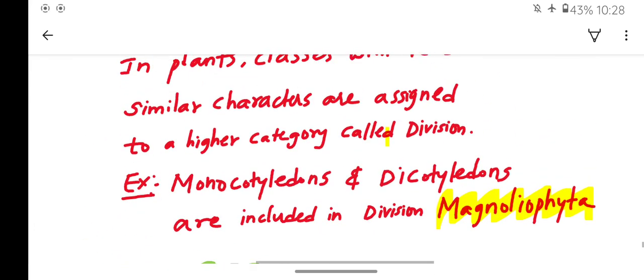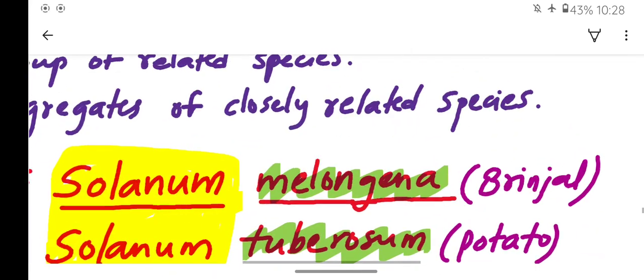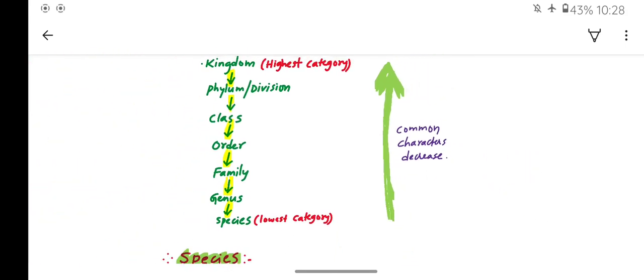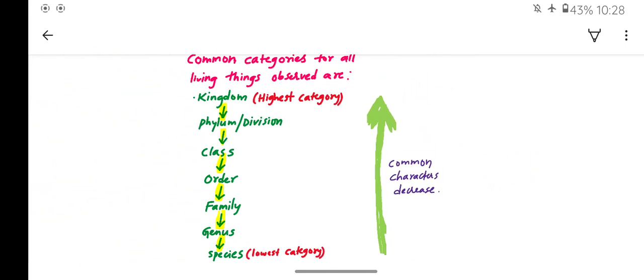The point to be noted here is, when you go from the lowest level to the highest level, that is from species to kingdom, the common characters will decrease, right? Between the species there are so many similarities, and between the genus the similarities decrease, and when you go higher to family, order, class, phylum, kingdom, the common characters decrease.